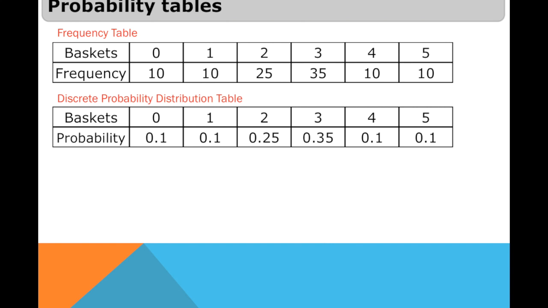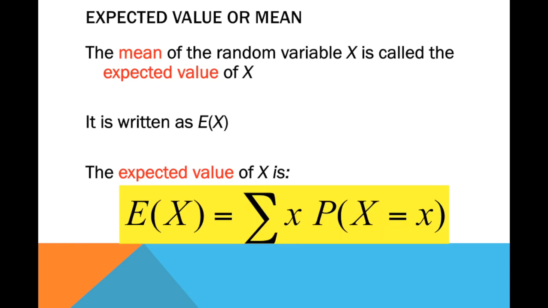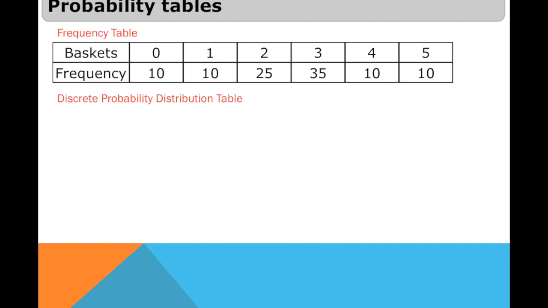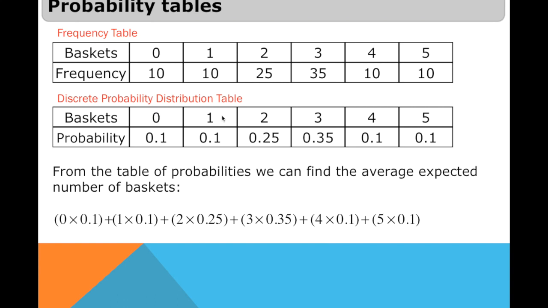Now let's go back to that slide where it gives us the formula. The expected value of x is equal to x, which is the value, multiplied by the probability. That means the value of the random variable multiplied by its corresponding probability. We just have to do that and then get the sum. So let's do that for this example. This is the value of the random variable, 0, then multiply it by the corresponding probability, and this is what we are going to get. And what do you think is the answer?